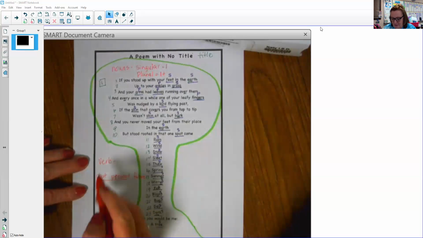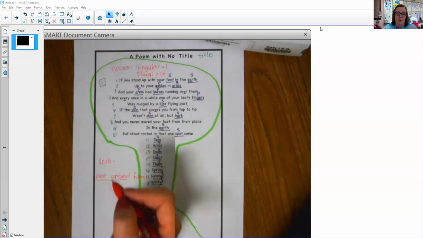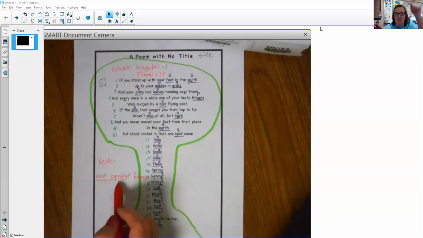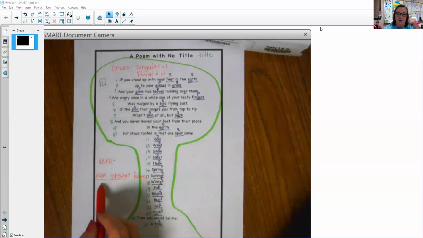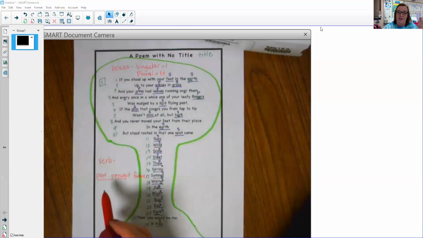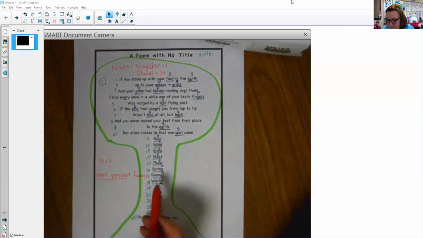So past means it's already happened. It's in the past. We've already done it. The present means right now. I'm doing it right now. So I'm talking to you right now. That's in the present. Yesterday, I talked to you down the neighborhood. That's in the past. I already completed that task. So we're going to go through and look for the verbs and see if they are in the past or in the present.